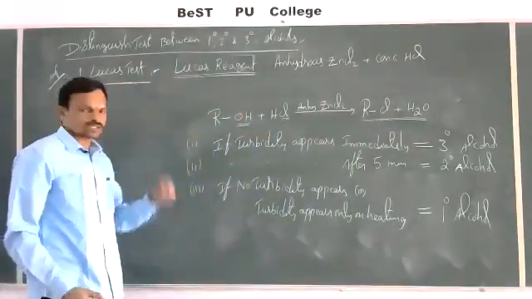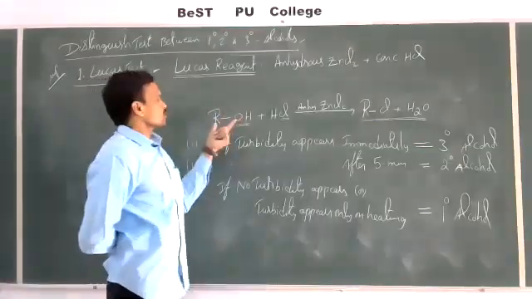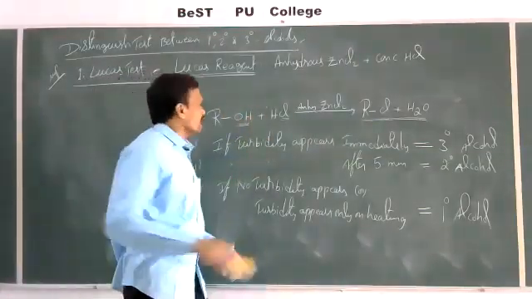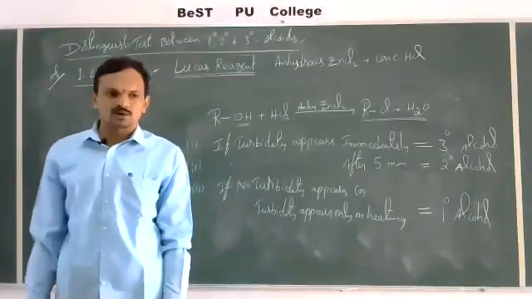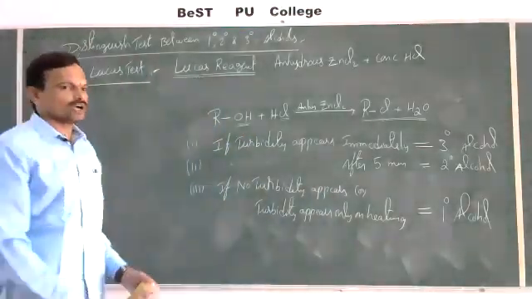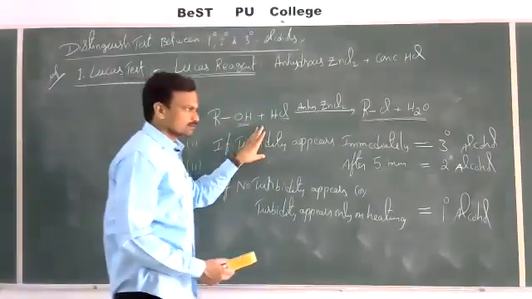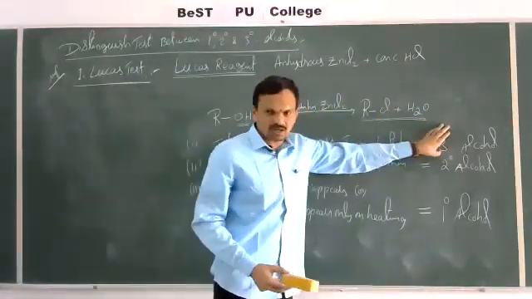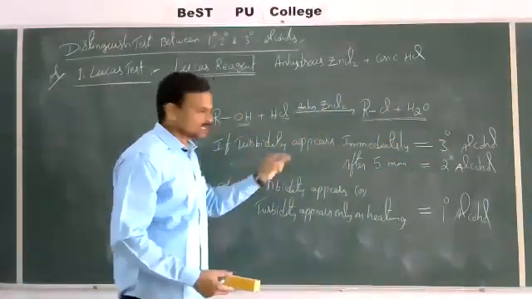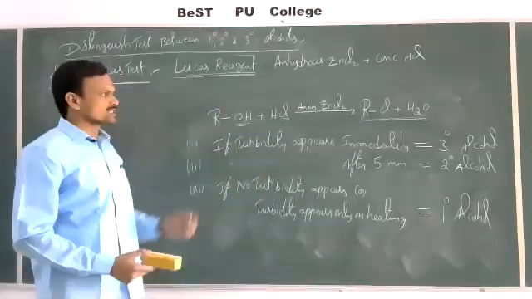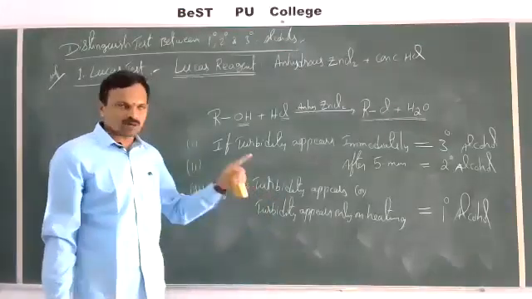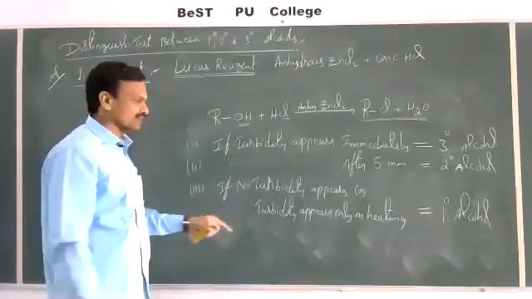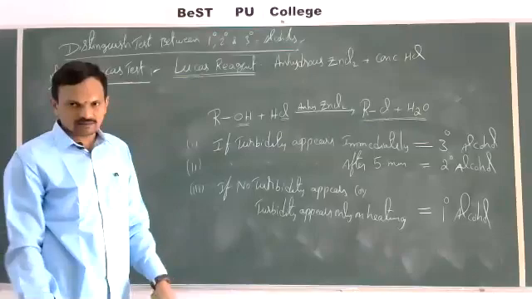So based on this we can distinguish. To the alcohol, we add the mixture of anhydrous ZnCl2 and concentrated HCl, that is Lucas reagent. If we get turbidity immediately, the given alcohol is tertiary alcohol. If turbidity appears after 5 minutes, that is secondary alcohol. If no turbidity appears or the turbidity appears only on heating, that is primary alcohol.